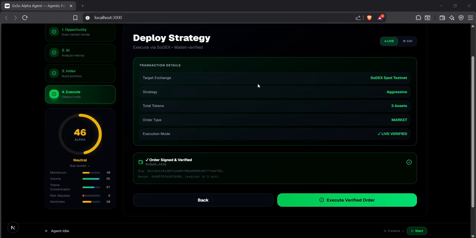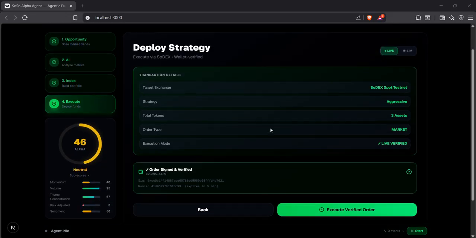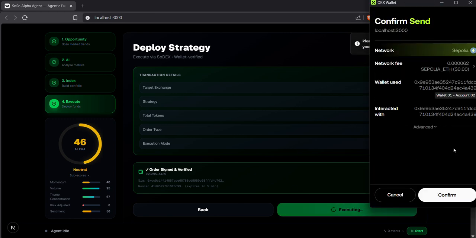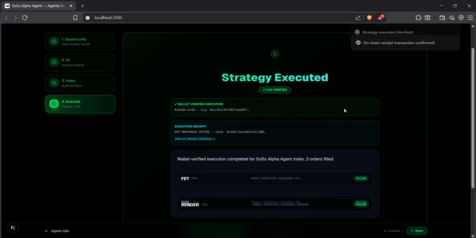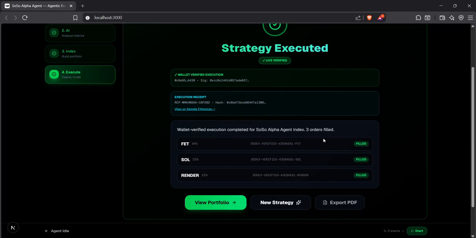Before that, we can check the target exchange, the SODEX spot testnet. The strategy is aggressive, which we have selected, and it is live verified also. This is our simulation mode, which was used for testing purposes, but now we can just do it live. So I'll click execute order and it will ask me to sign again. I have to confirm it again. It is executing. And yes, the strategy is executed, order submitted. Each trade gets a confirmation with a trade ID and status badge.